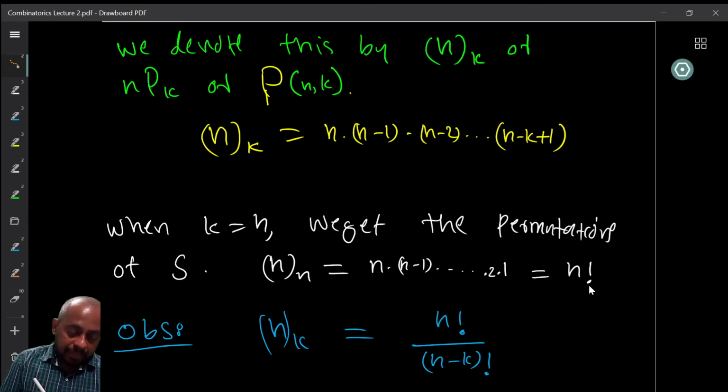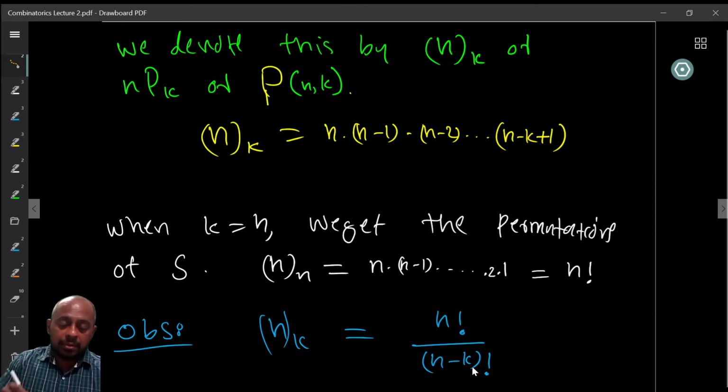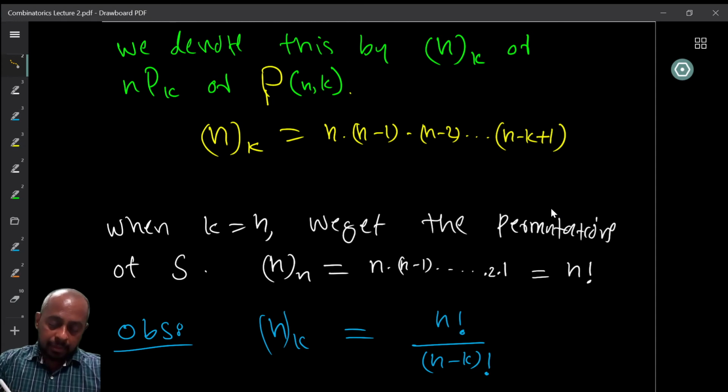So our observation is that nPk is n factorial by n minus k factorial. By definition, n minus k factorial is the product 1, 2, etc., up to n minus k, and n factorial is 1, 2, etc., n. But in nPk we have only n into n minus 1, etc., n minus k plus 1. So the 1 to n minus k part is missing, and I can just divide it from the whole product. Therefore nPk is n factorial by n minus k factorial.